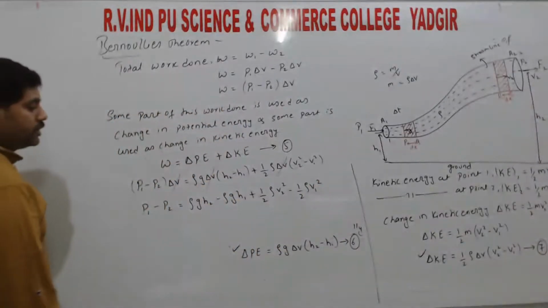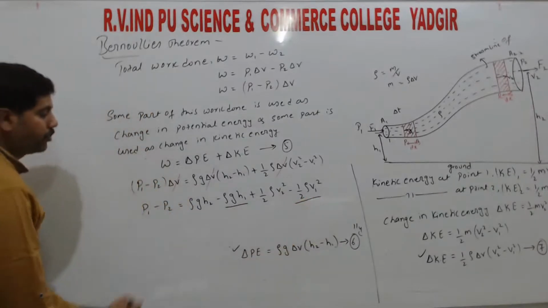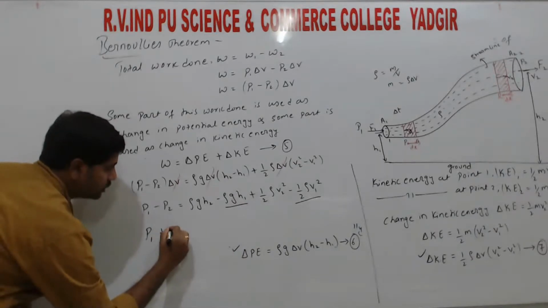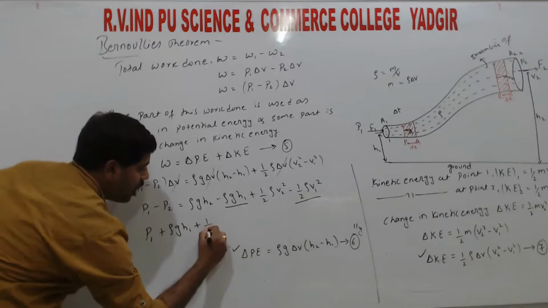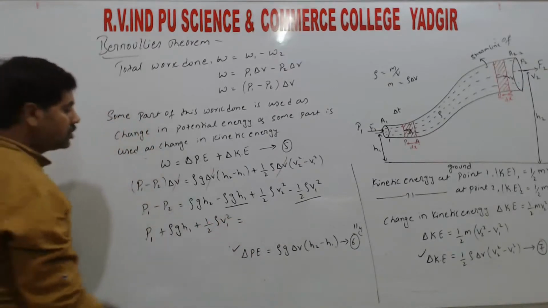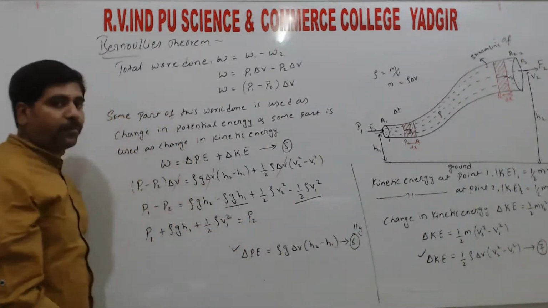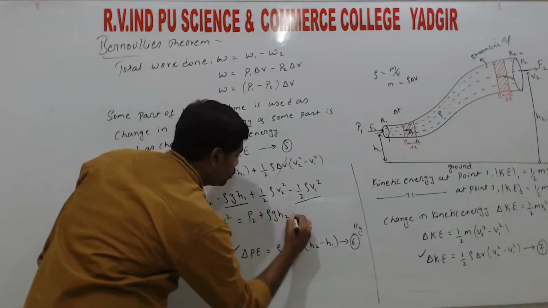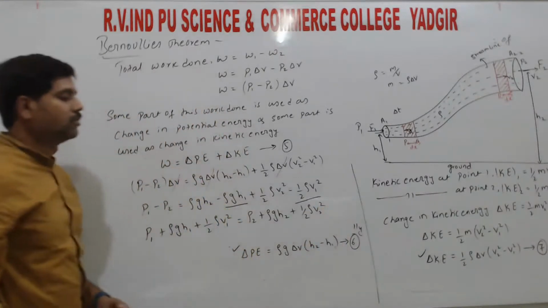So now shift the minus terms to the LHS. So we get P1 plus rho g h1 plus half rho V1 square, right? That is equal to, so P2 shifted to the RHS, minus becomes plus, that is P2 plus rho g h2 plus half rho V2 square, right?